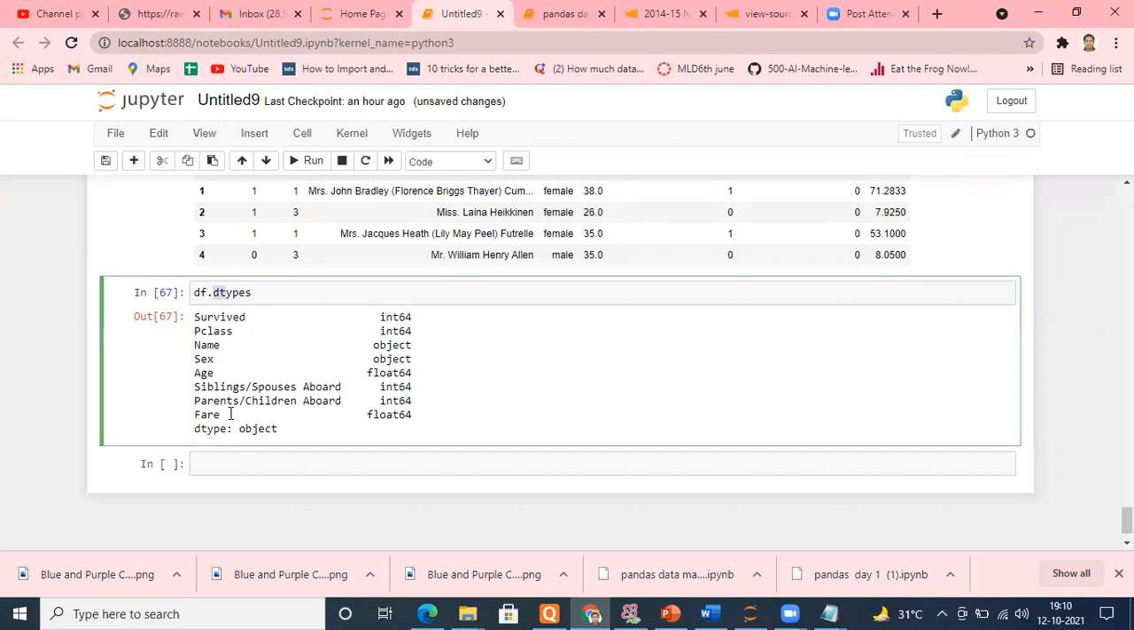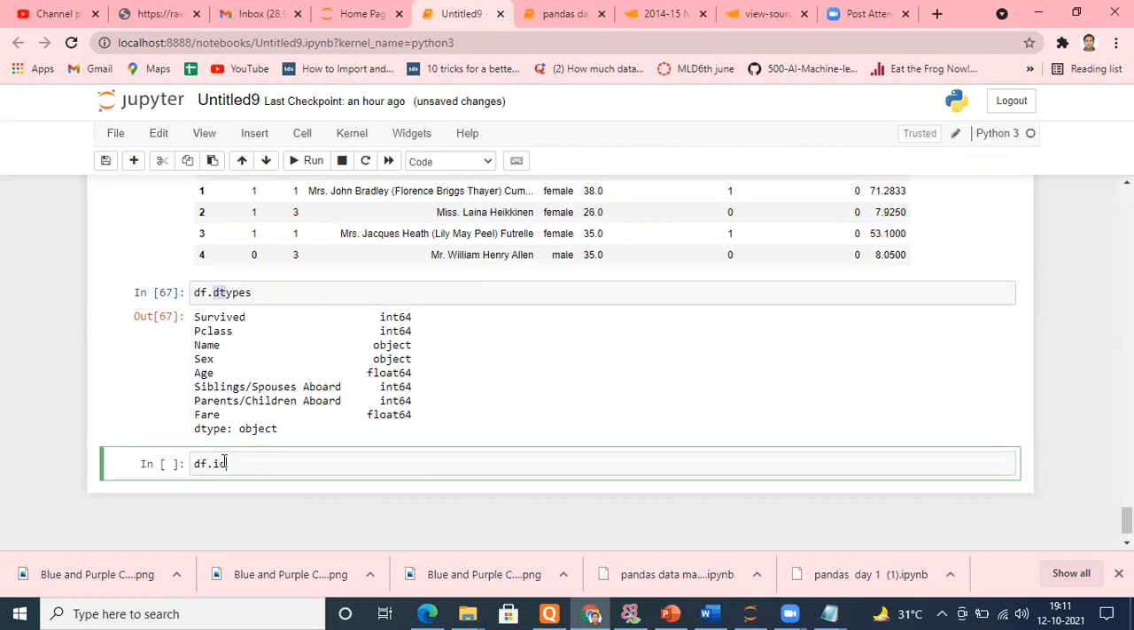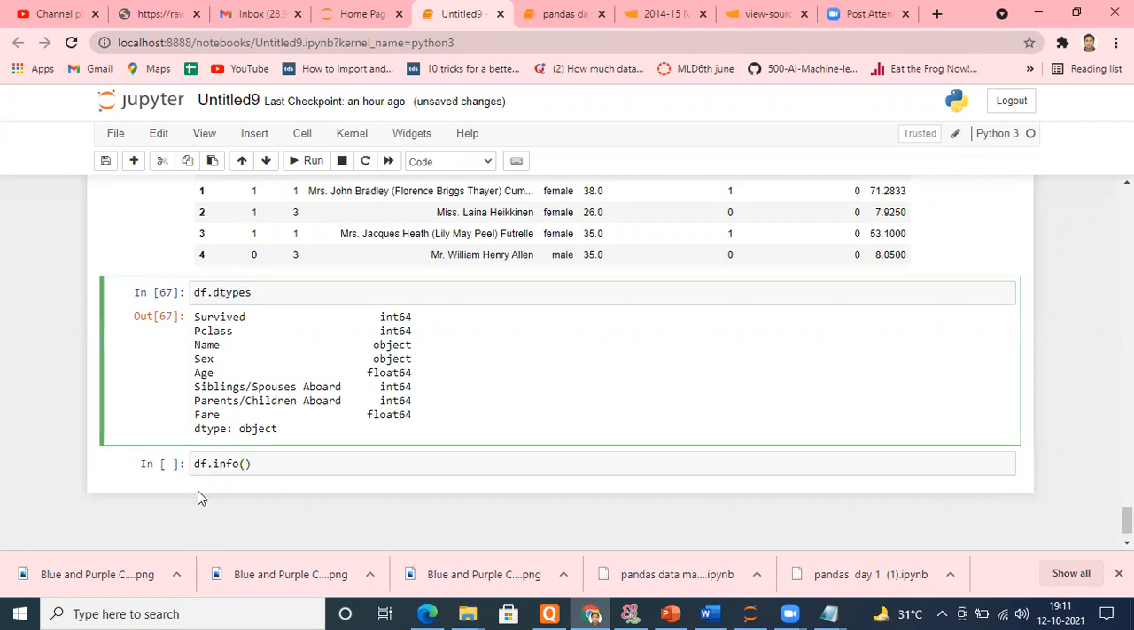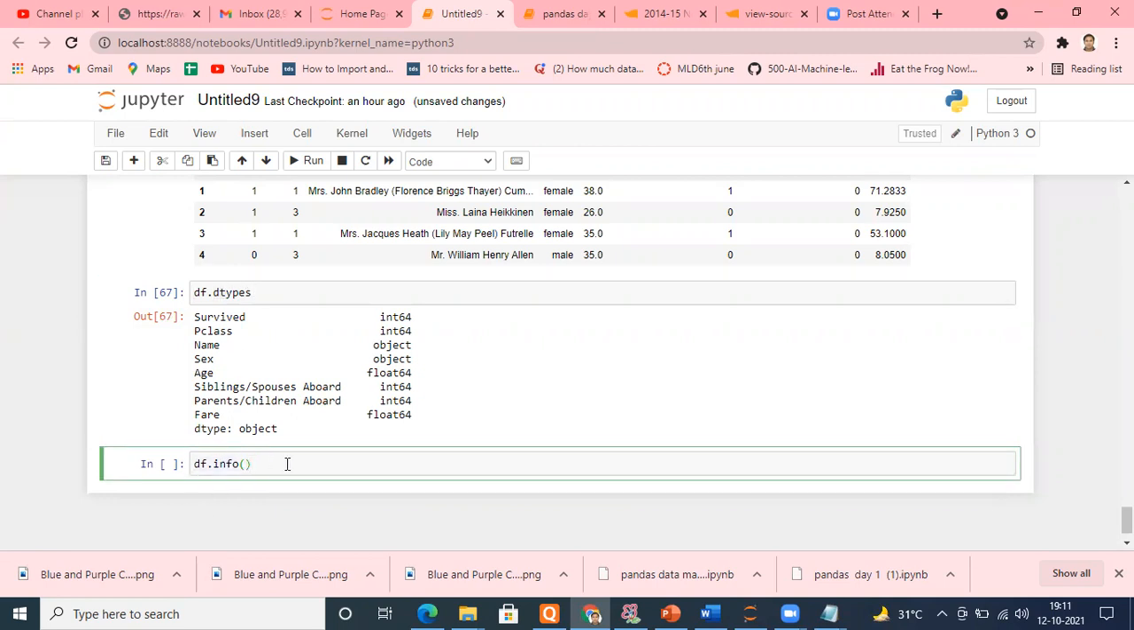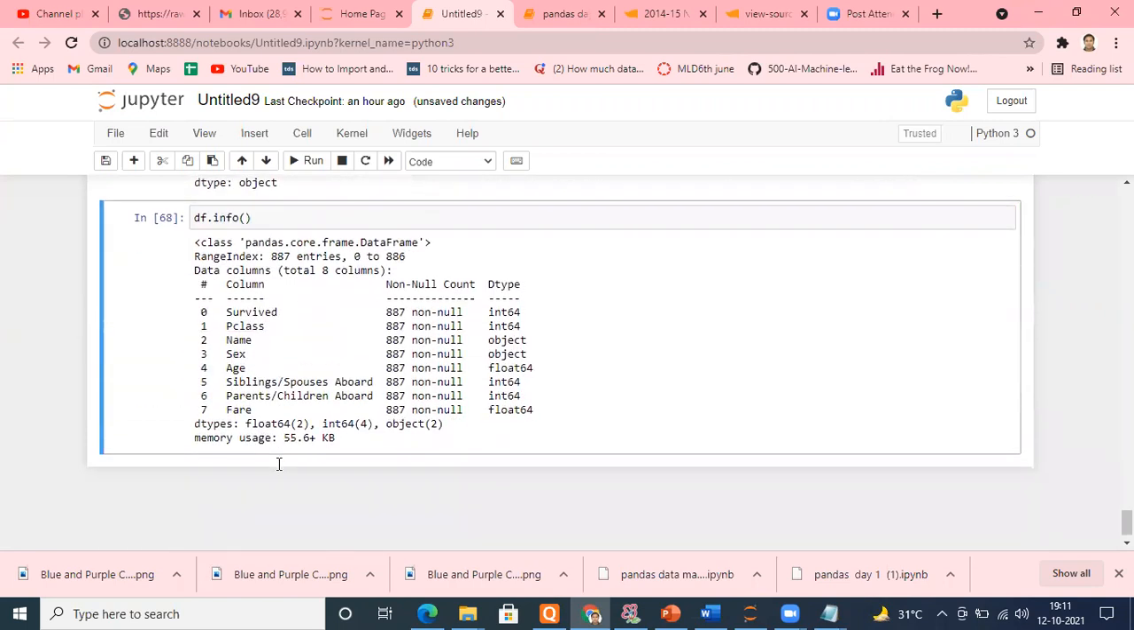This is an attribute of the data type. We can have a function as well, known as df.info. If I run it, it will give a little bit more information than your data types. Let me show you. See, this column is non-null, meaning it has values. It is not like every row is empty. It tells me the same thing, int, object, everything, but it also told me how many rows are there.